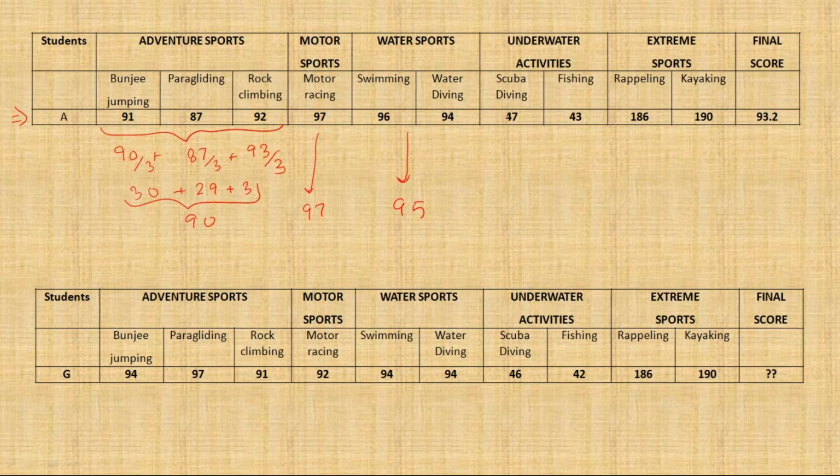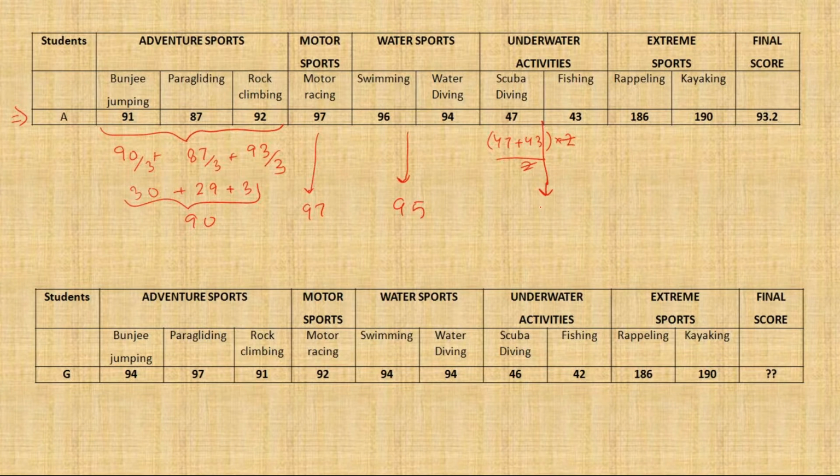Underwater activities, okay, interesting. So first you are going to double these numbers because you want to find them out of 100, and then further you are going to divide it by 2. तो क्यों करना है ये काम, हम सीधे सीधे ऐड ही कर लेते हैं. So we are going to get 90 as the average.